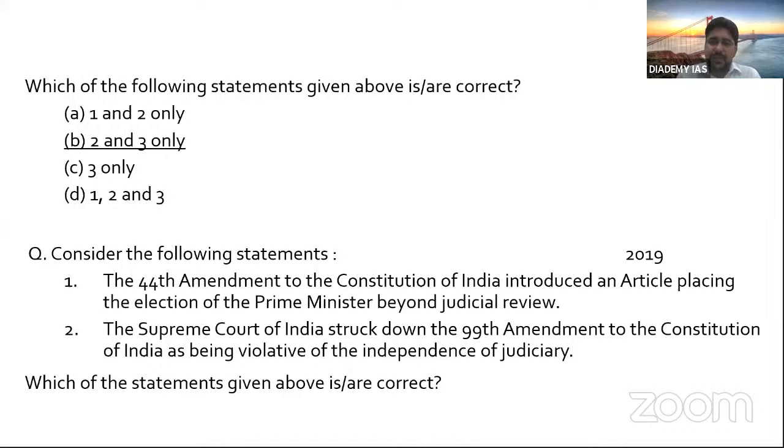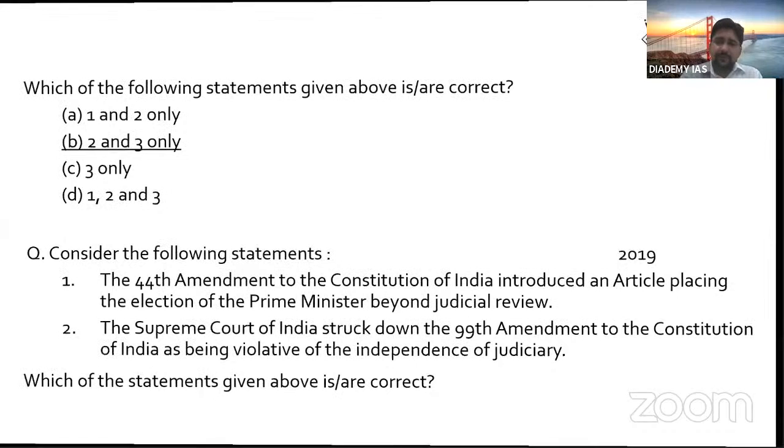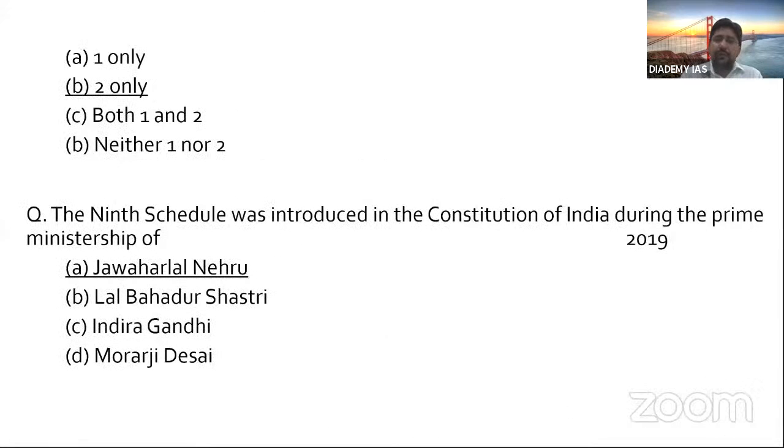So this option is correct. The 44th Amendment introduced an article placing the election of the Prime Minister beyond judicial review? That cannot be, because you cannot put the election of the Prime Minister beyond judicial review. So it was wrong, because UPSC framed a hypothetical statement. It has no meaning. So only 2 is correct.